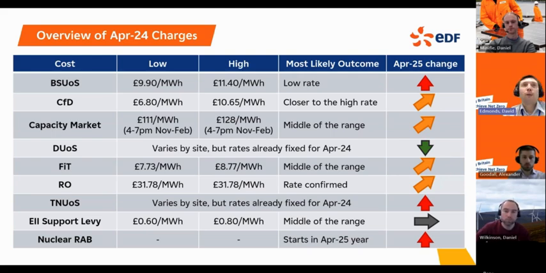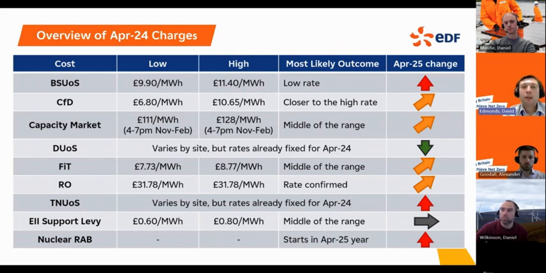So on BSUOS, we are expecting there to be an increase as we go into next year. The main reason for that is actually charges this year, particularly in summer 24, were artificially lower. That was because NESO over-recovered on rates they'd set previously, and their process is to then pass those charges through as a lower tariff in future seasons. Because they've been broadly recovering in line with what they expected to across this year, we're not seeing that big over-recovery to be passed back in a later year, and that means that the charges for next year are likely to be quite a bit higher.